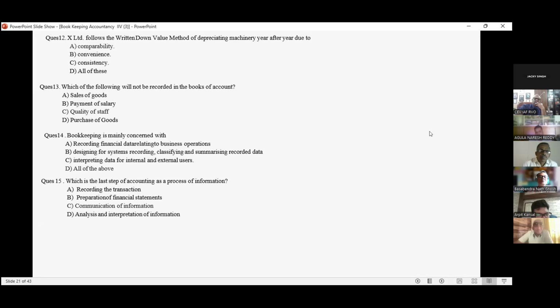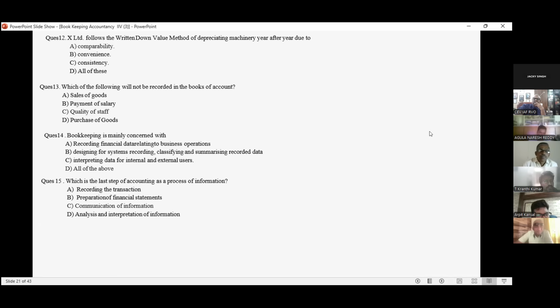Which is the last step of the accounting process of information? Preparation of financial statements? No. Analysis and interpretation of it? No, no. The accounting process of information, last step: communication of information.